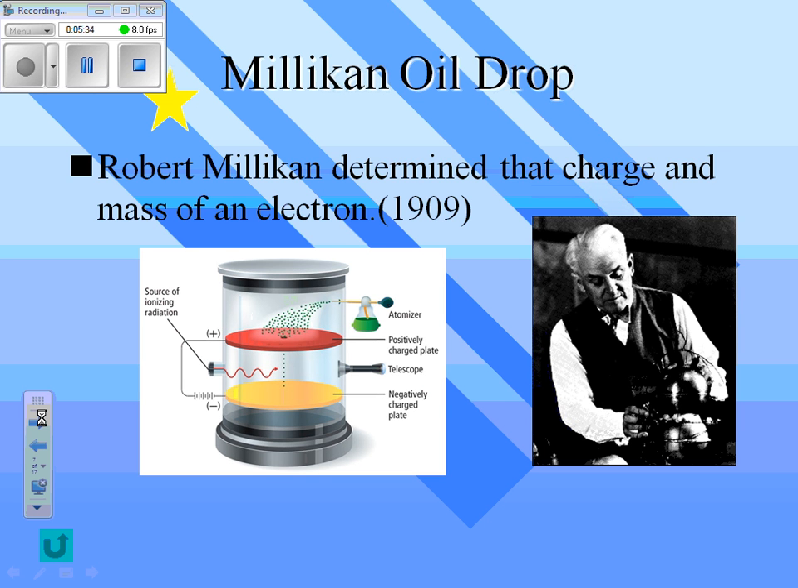He took oil drops and he sprayed them through a positively charged plate, and he looked through a telescope to see what was going on. And he found that the oil drops stayed in between the two plates. And he was able to measure the size of the oil drops and see where they stayed in between the plates. And from that, he could figure out the charge and the mass of his electrons.